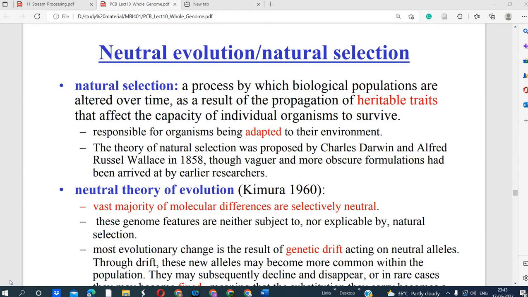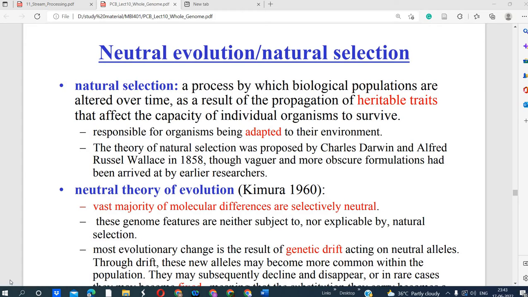Using ClustalW you can also predict the conserved motif that is shared among them. So all the orthologous genes contain the conserved motifs. Paralogous genes have arisen by a gene duplication event that is followed by sequence divergence, and paralogous genes we can predict using FASTA tools. Now today we will talk about neutral evolution, because we can also predict the neutral evolution event using the multiple sequence alignment method.